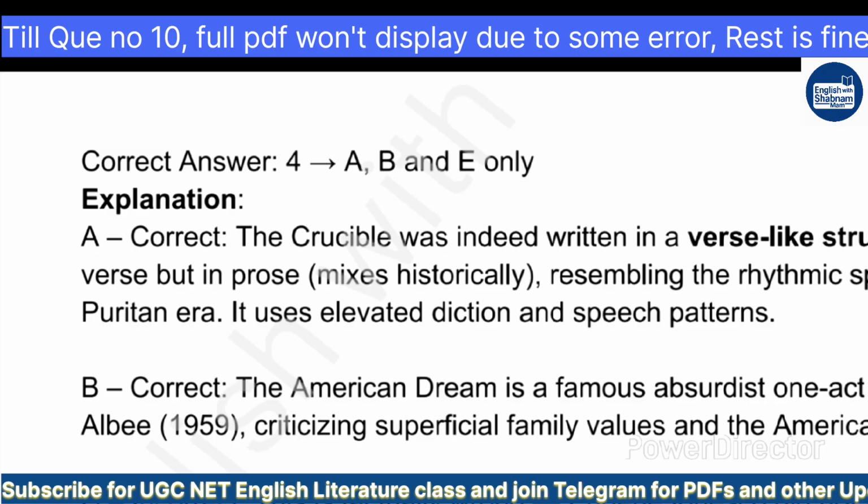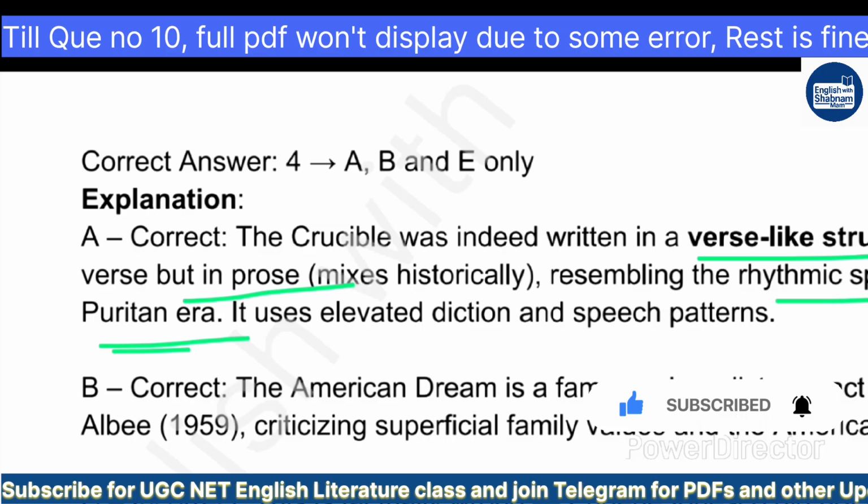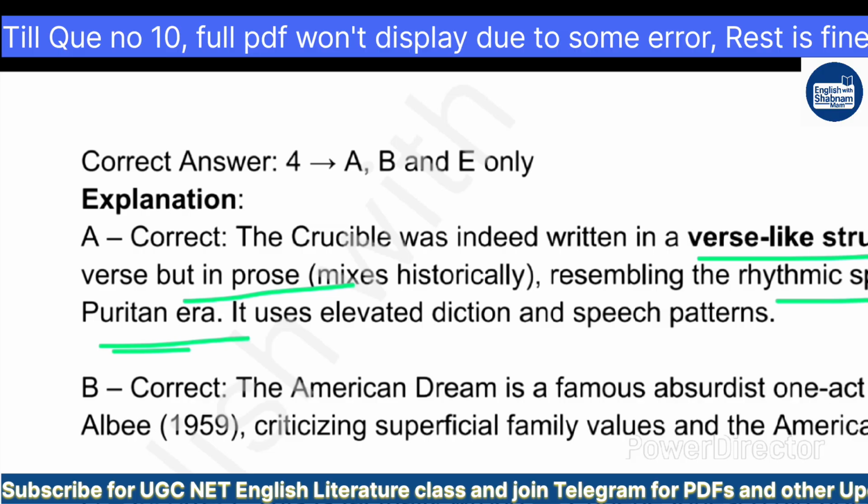So A is correct. The Crucible was indeed written not in verse but in prose, mixing a verse-like structure, historically resembling the rhythmic speech of the Puritan era. It uses elevated diction and speech patterns. A is correct. B is correct.